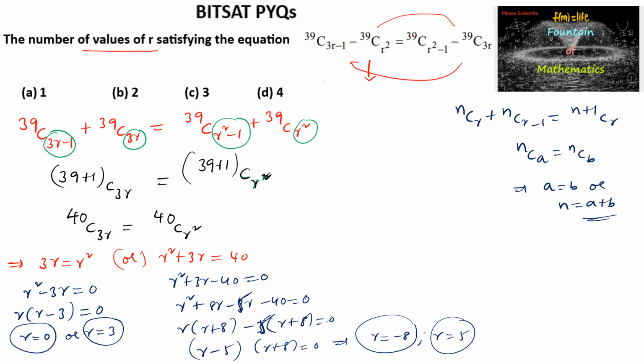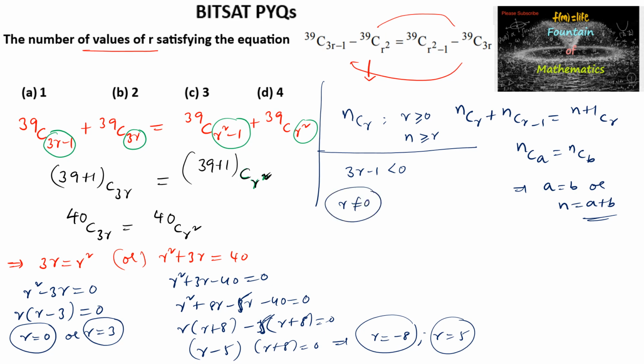But according to the definition of nCr, r must be greater than or equal to 0 and n must be greater than or equal to r. So here when R is equal to 0, you're getting 3R minus 1 is less than 0, which is not possible. So R is equal to 0 is not possible. So R cannot be equal to 0.